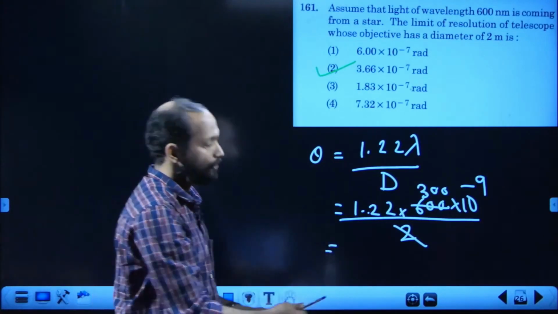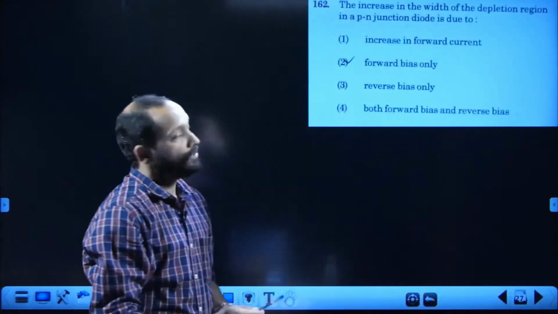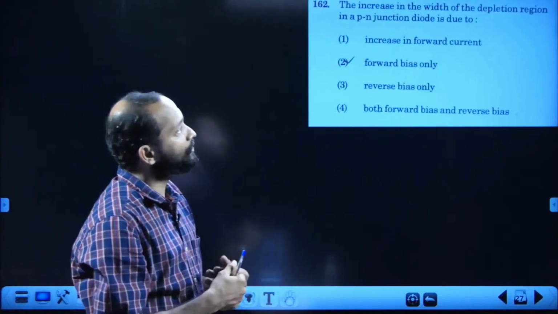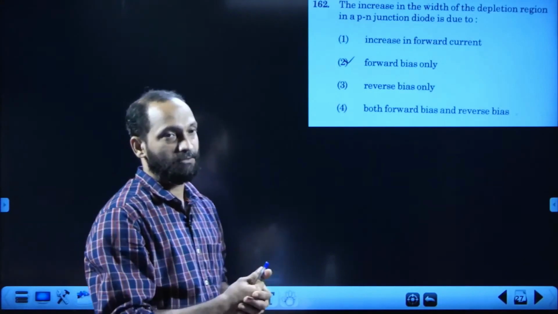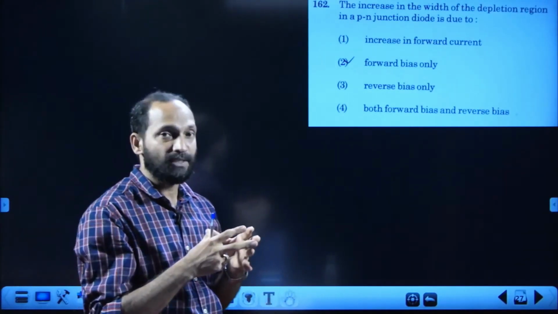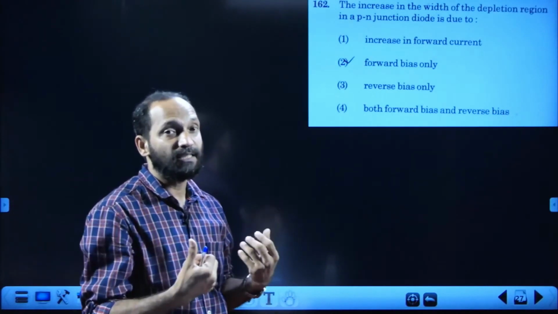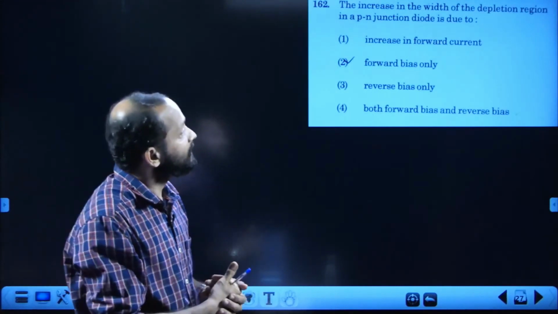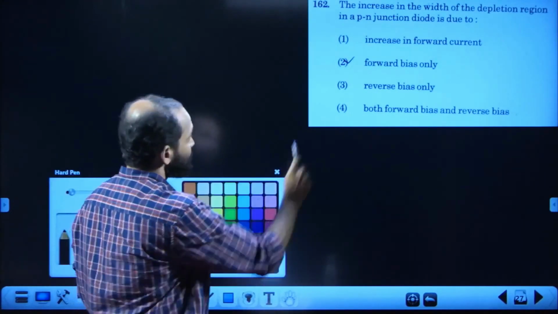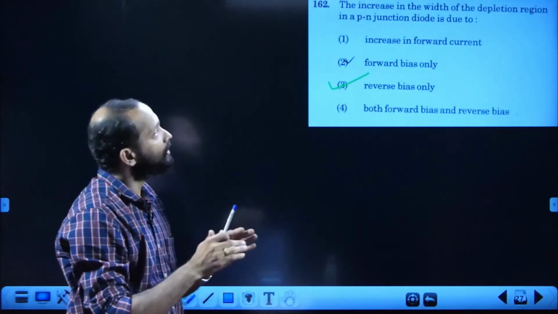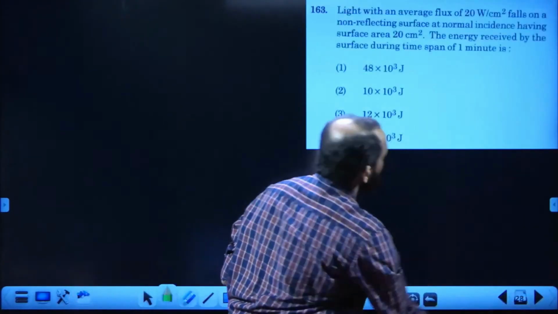Next one, 162, is a readily available answer. Increase in the width of the depletion region is only due to the reverse biasing. With forward biasing, the reduction of the width happens, but with reverse biasing, the width of the depletion layer increases. That means reverse bias only. Answer is the third option. 162, third option. Now 163 is the next one.